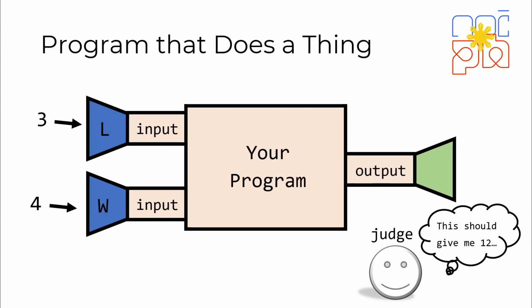Your program will be fed some input, here, the values of L and W, and the judge will check that it is producing the correct output, here, the area of the rectangle. If your program produces the expected output for all test cases, it will be accepted. If it's wrong on any of them, you will get a wrong answer verdict. Let's see how this would look like on the contest platform itself.